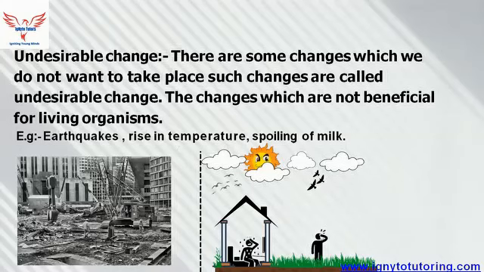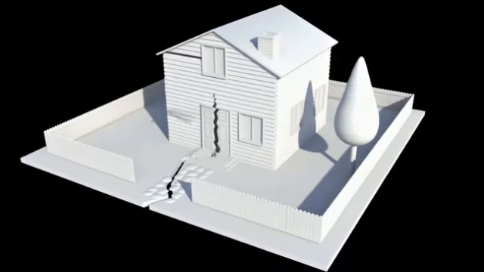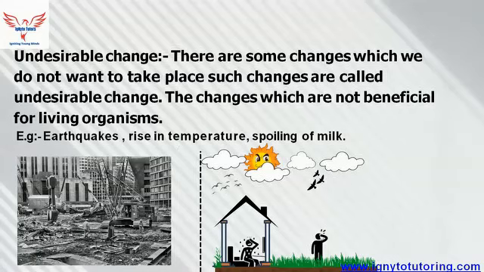Let's learn undesirable change. There are some changes which we do not want to take place. Such changes are called undesirable changes. Isn't it very easy? The changes known as desirable changes were very useful for living organisms. So undesirable changes are going to be very much harmful for living organisms. So hence, examples of undesirable changes are earthquake, rise in temperature, spoiling of milk. So these were all about undesirable change.